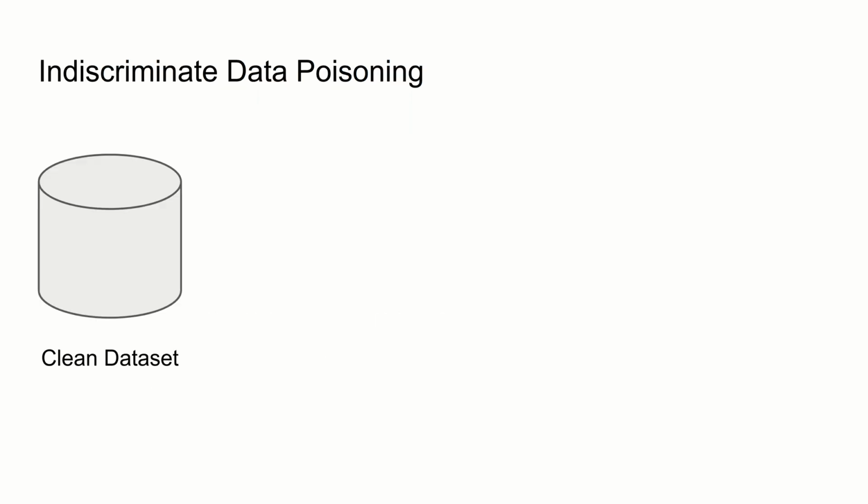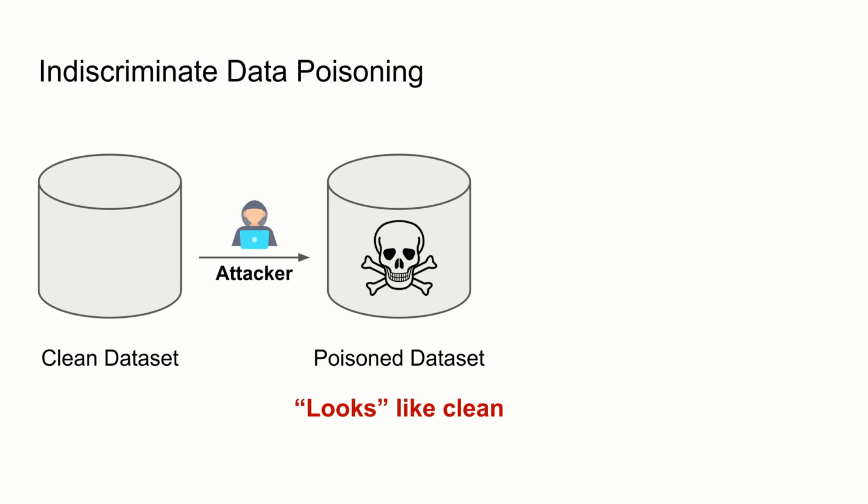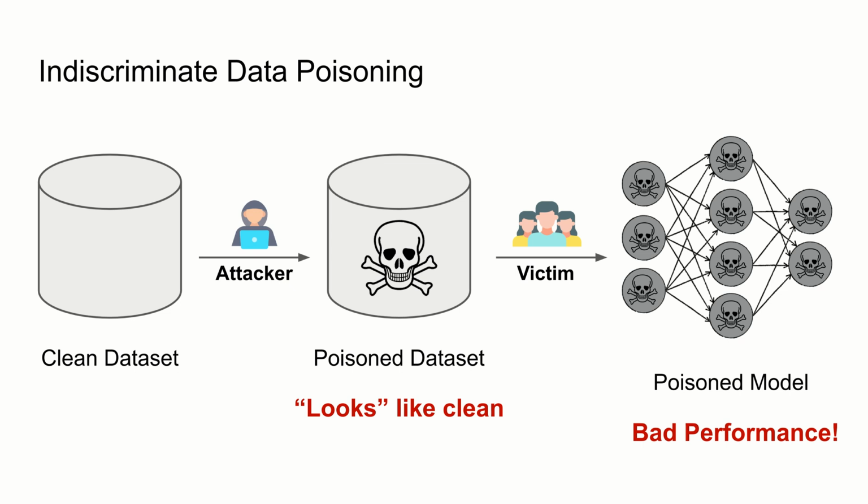Indiscriminate data poisoning is a technique to protect the data from being exploited by unauthorized users. In its setting, the dataset owner is an attacker who aims to perturb the data such that it does not lose its normal functionality but cannot be learned by any machine learning models. It means if somebody else, which we call the victim, gets those poisoned data and trains a machine learning model on it, the model will have a worse performance.